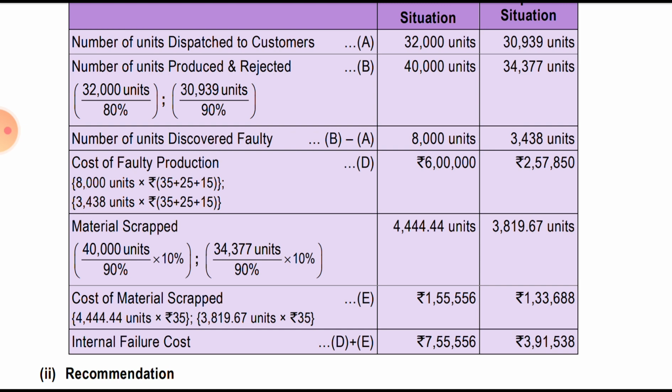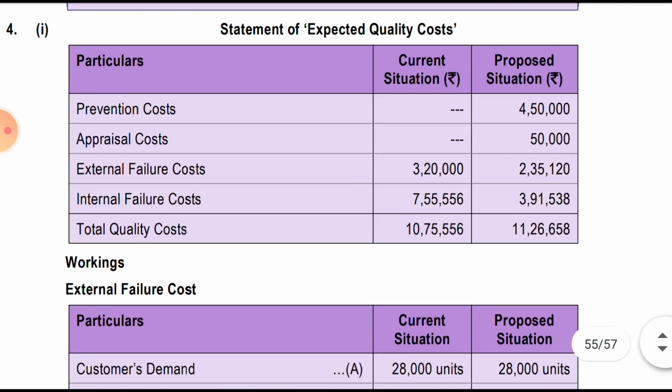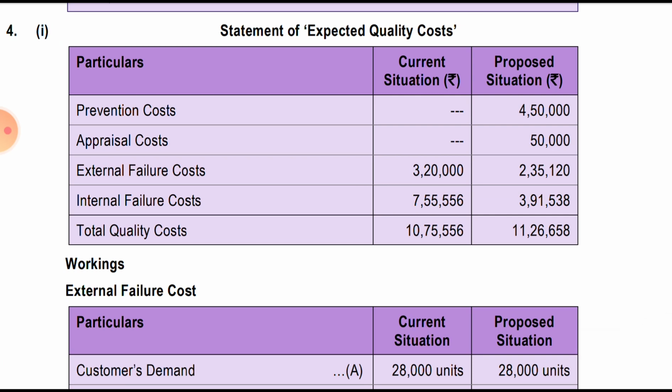So 4,444 and 3,819.67 units, which we multiply with only 35. As I said, we are not incurring any other cost for that, only the material cost, so multiply by 35 for the respective cost, and add both, that is D and E, and we get the total internal failure cost. In this, they have written internal failure, so we get the total cost.